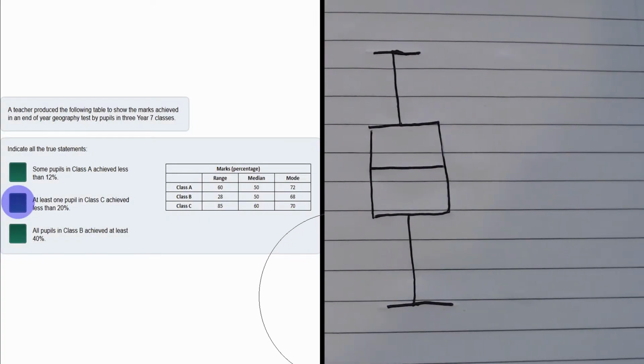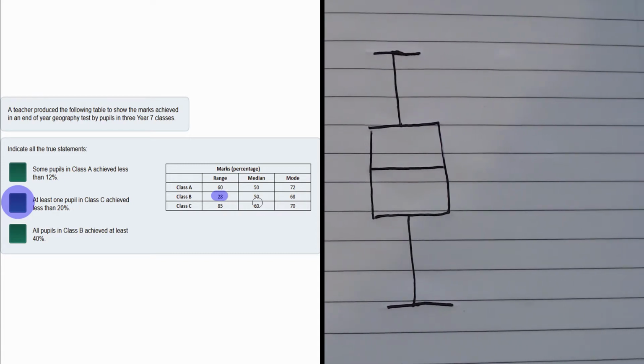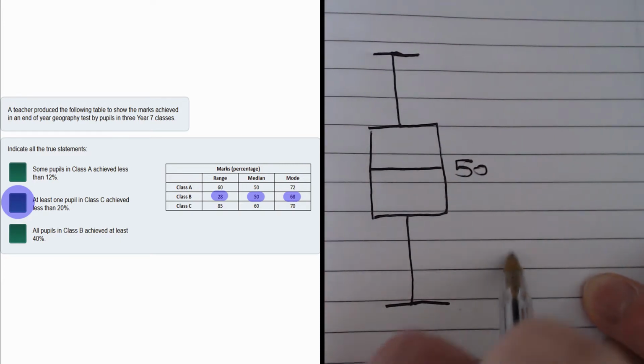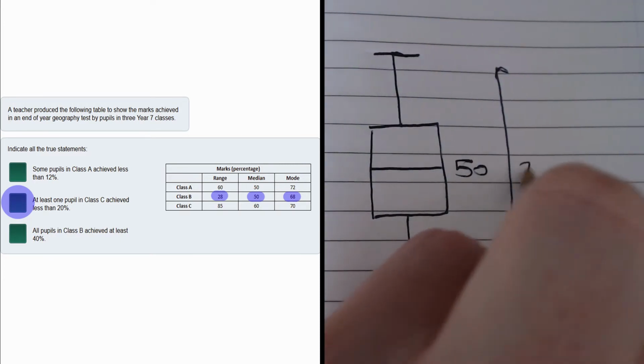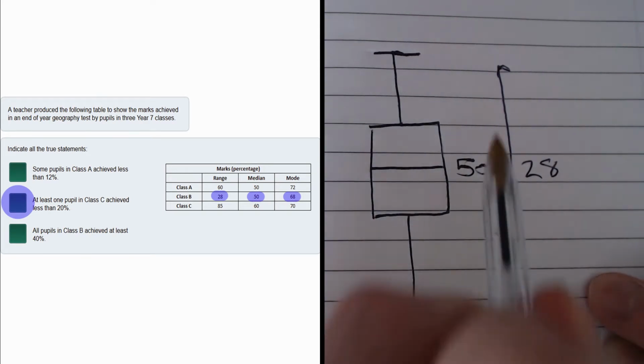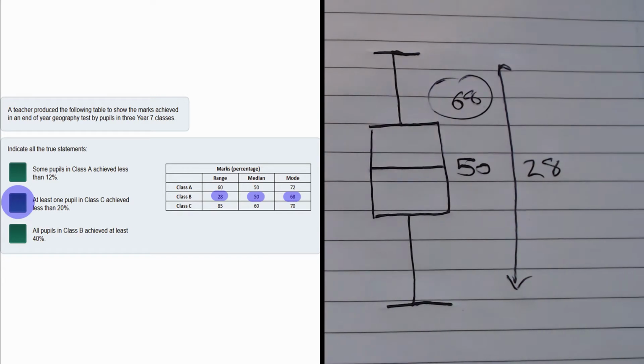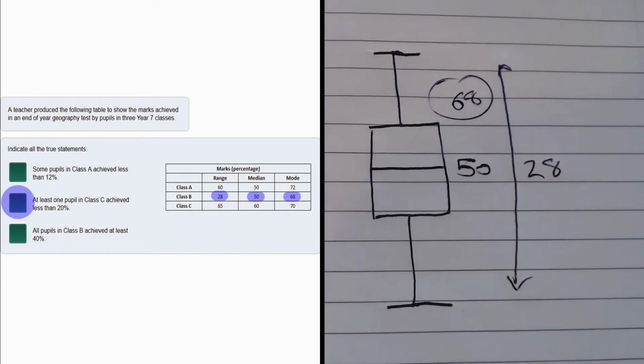So let's go and have a look now at statement 3. Well, this claims that all pupils in Class B achieved at least 40%. Well, let's have a look at the stats for Class B. We can see from the table the range is 28, the median is 50, and the mode is 68. Again, we can put this into here. The median is 50, the range is going to be 28, and the mode is 68, so again it's somewhere above the median, but we don't know where. Now it says all pupils in Class B achieved at least 40%.